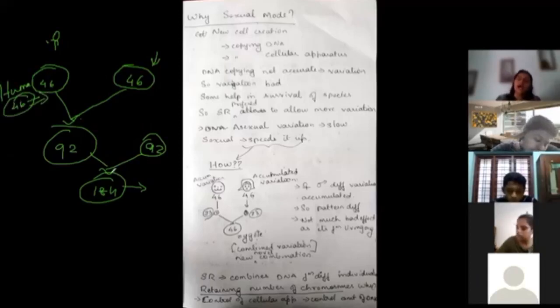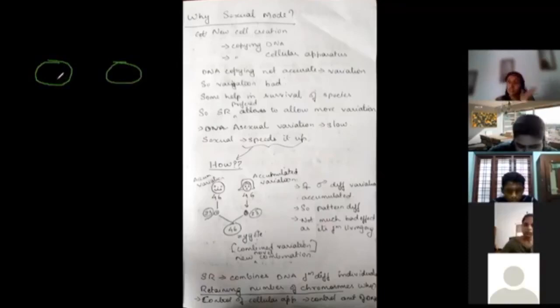Now, if we keep on adding this as part of sexual reproduction, the species chromosome number is not retained. The cellular apparatus will not be able to control the amount of DNA. First, the cellular apparatus loses its control over the DNA. Second, after some time, the whole world is going to be filled with DNA, because ultimately there will be only DNA in the world. That is not going to happen. That is not the right way.